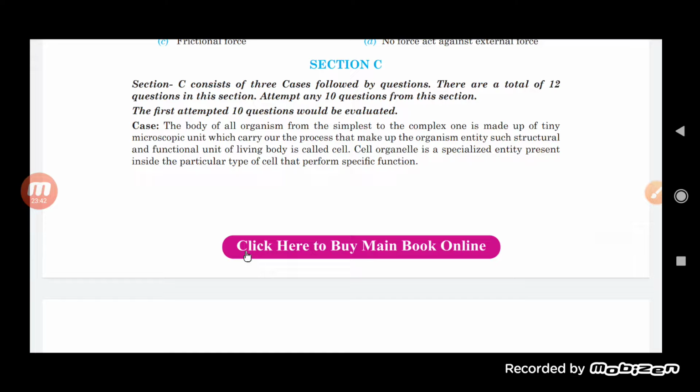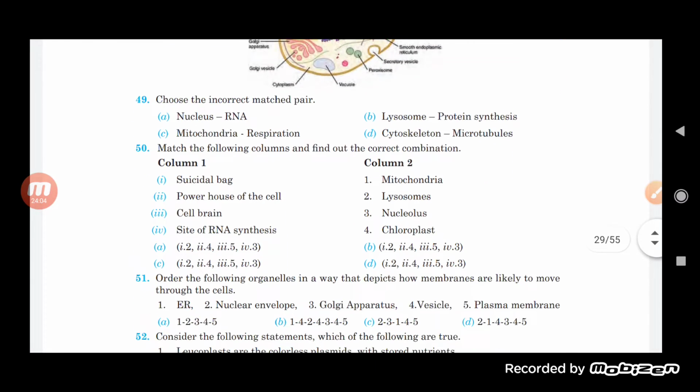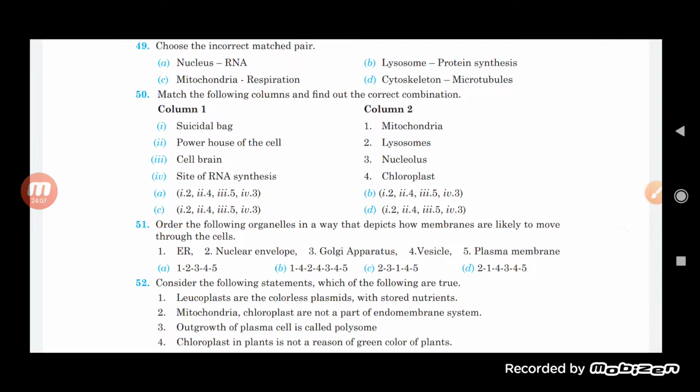Now there is a case, and the case is the body of all organisms from the simplest to the complex one is made up of tiny microscopic units which carry out the processes that make up the organism's identity, such as the structural and functional unit of the living body is called cell. Cell organelle is a specialized entity present inside a particular type of cell, with a specific function. Choose the incorrect match pair: nucleus, RNA; lysosome, protein synthesis; mitochondria, respiration; cytoskeleton, microtubule. Okay, so what is the incorrect match pair?